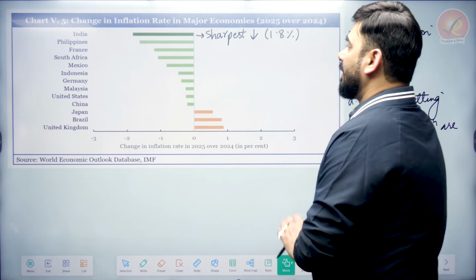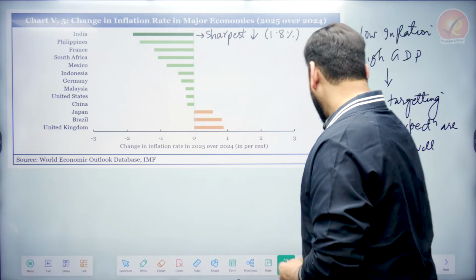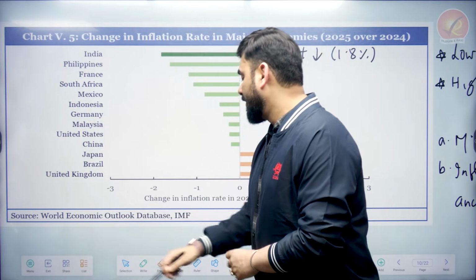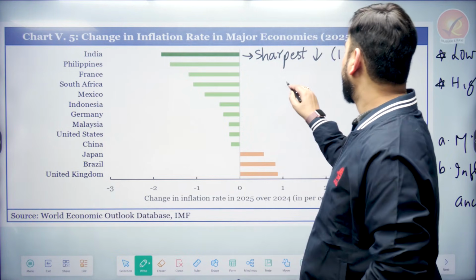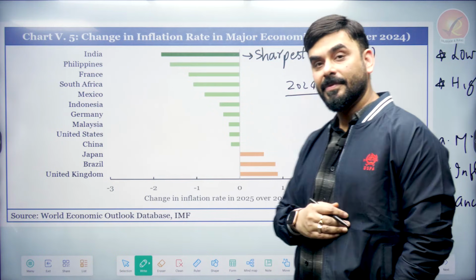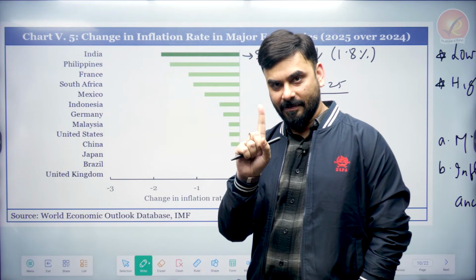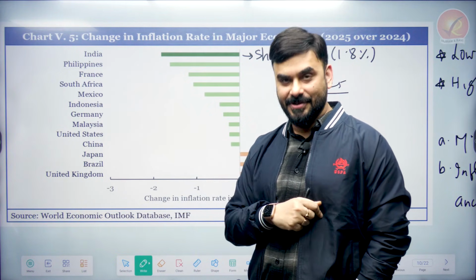Now, let us look at the situation across the world and the situation in India. There is this graph given in the Economic Survey, which talks about inflation in India and in some of the other countries of the world. What this graph is trying to find out is, between 2024 and 25, this one year, what happened to the change in price.